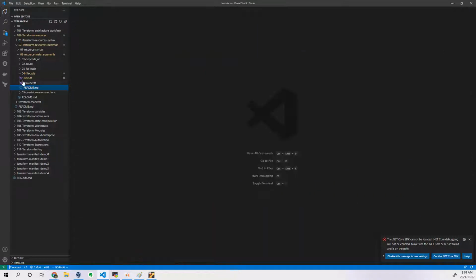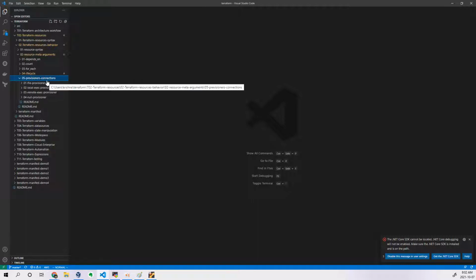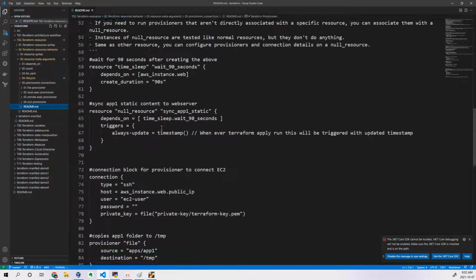Okay. So then we have another important topic, which is called provisioners and connections. What do provisioners and connections mean? Let's say you launched an instance. After that, I want to connect to that instance and execute some shell script, or install some package, or copy some files. How will you do that? In those scenarios, you can use provisioners and connections. We will talk about this after the variables. Once the variables topics are done, then I will be talking about provisioners and connections.